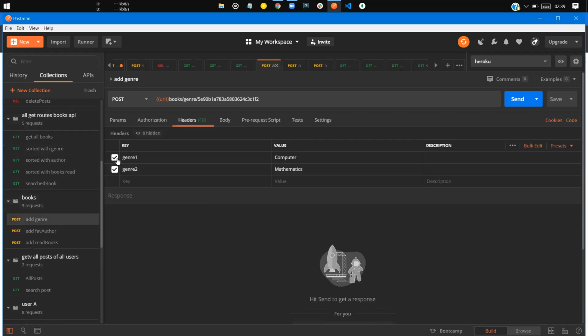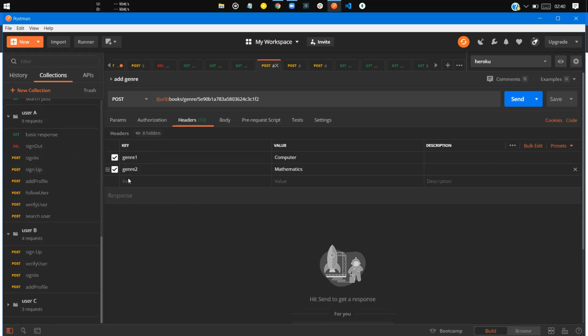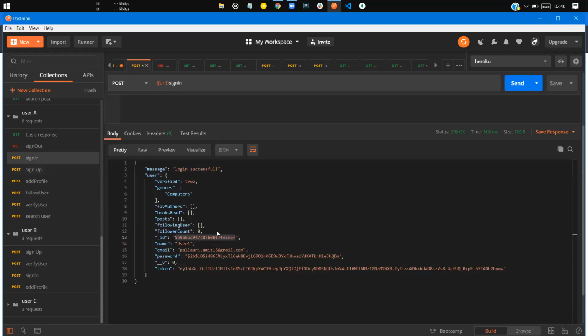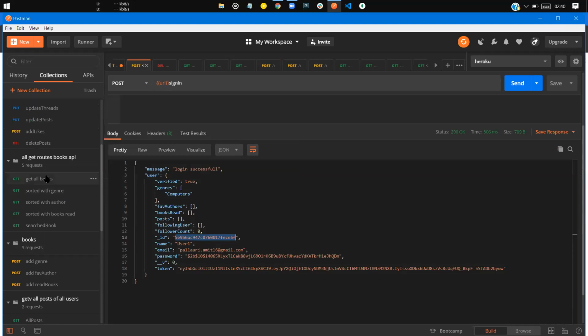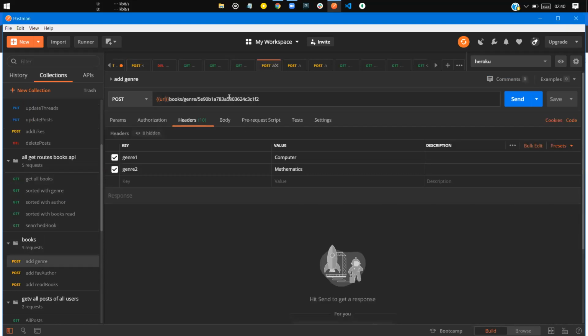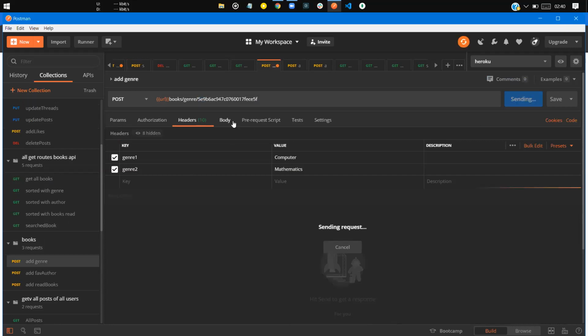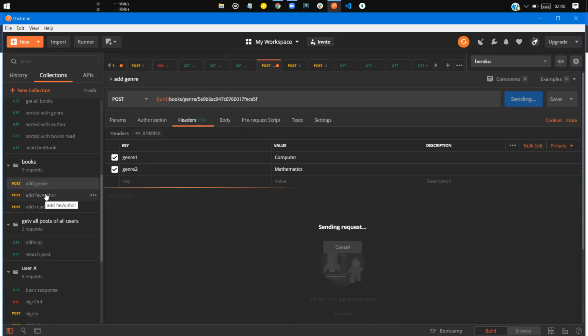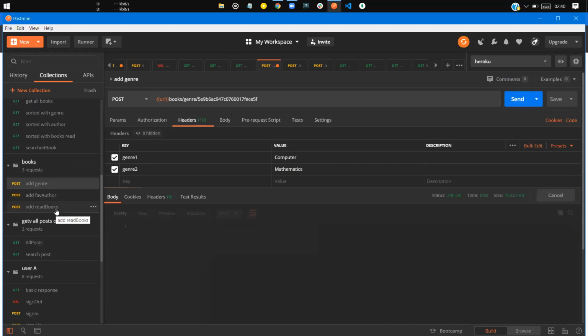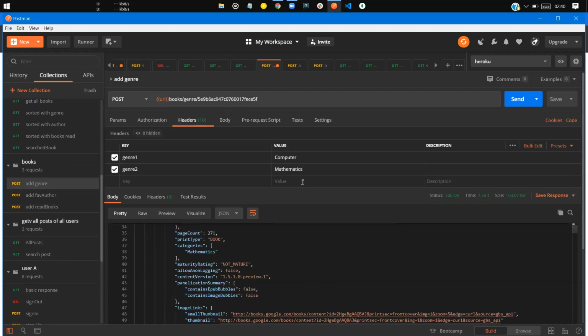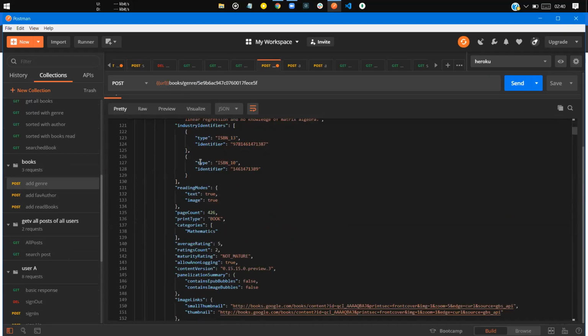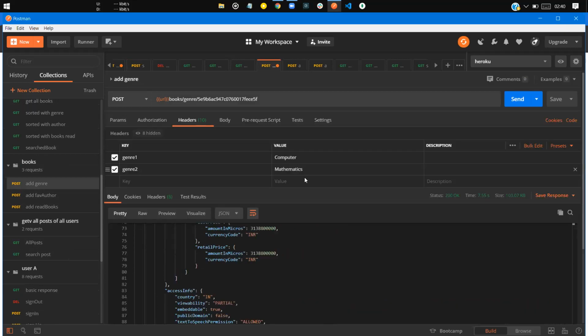Here is add genres. We have taken just two genres here, so that you only get books of those two genres. Let's say you only like computer and mathematics categories. So you can add those. Let's copy this one and add those genres. In the same way we will be adding the favorite authors and the favorite books we have already read.